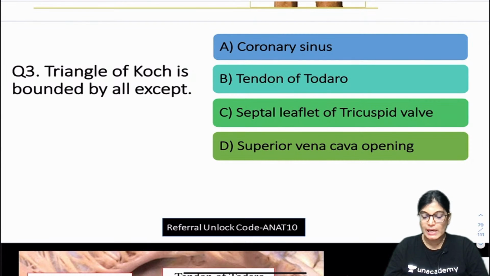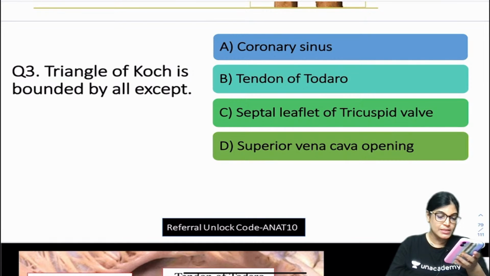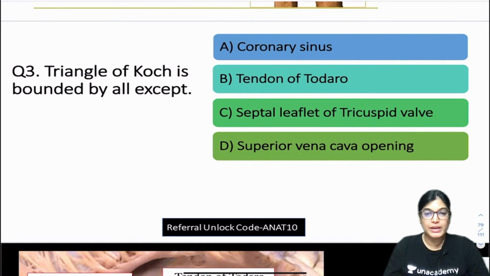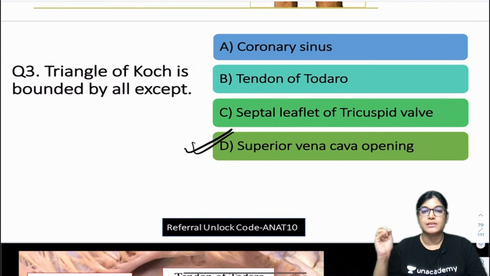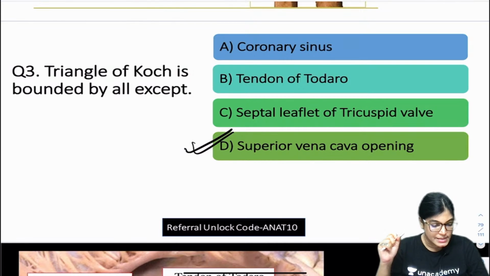So let me tell you about the correct answer. Okay, so you want the explanation. Coming to the explanation, triangle of Koch is bounded by all except D. Shweta is telling D. Absolutely right. D is the correct answer. Superior vena cava is not forming the triangle of Koch boundary.